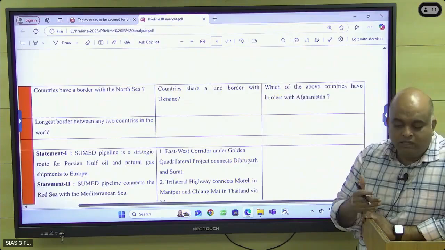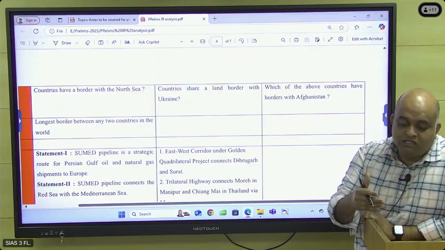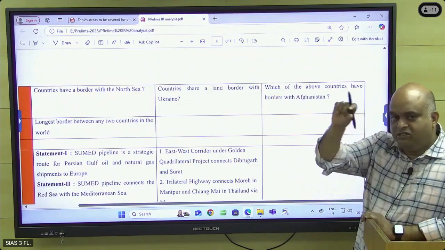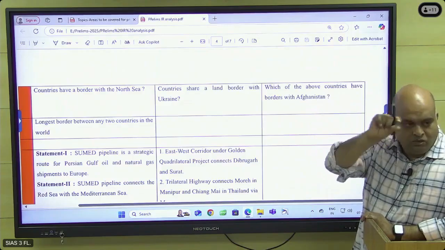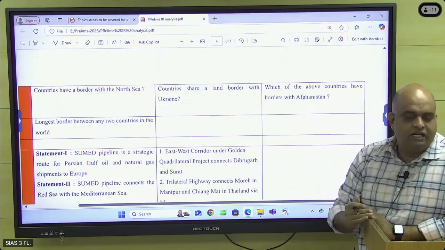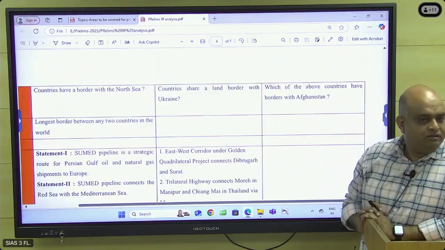So check that also. Cabinet committee: what all issues were discussed in the cabinet. On the PIB website, you check for the cabinet committee, that means what all decisions were taken. So those things are very important.